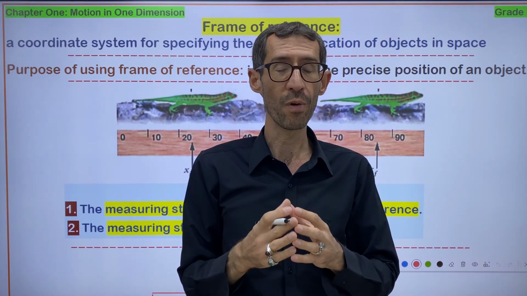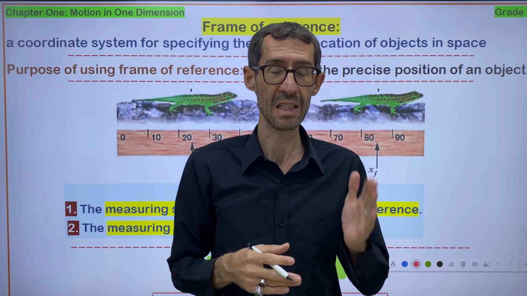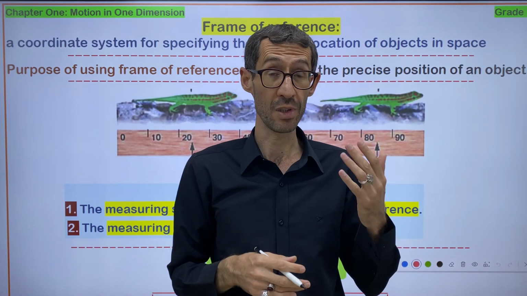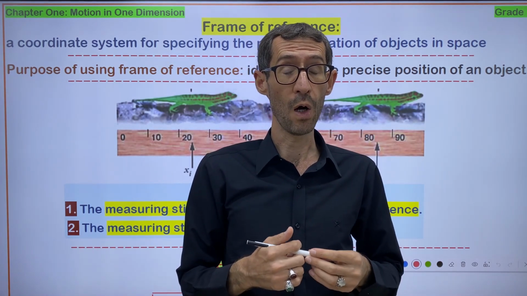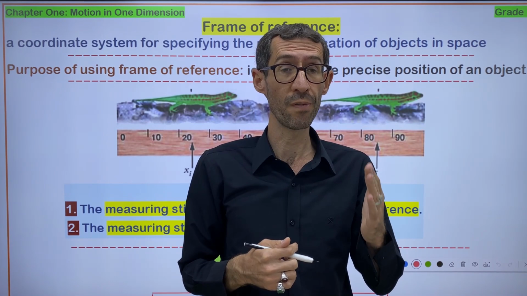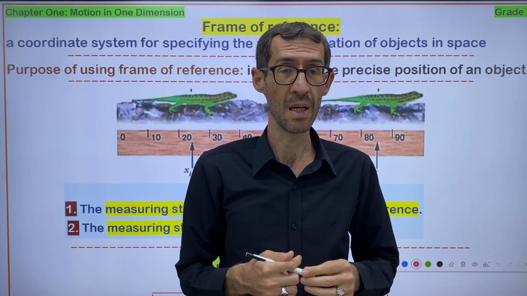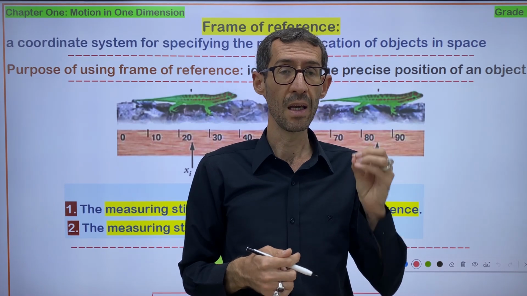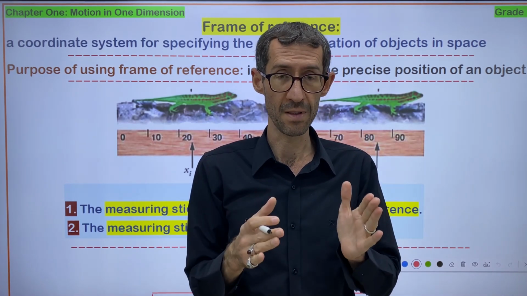Actually, frame of reference is the first step for describing the motion of the object. Describing the motion of the object requires some steps. The first one is frame of reference.